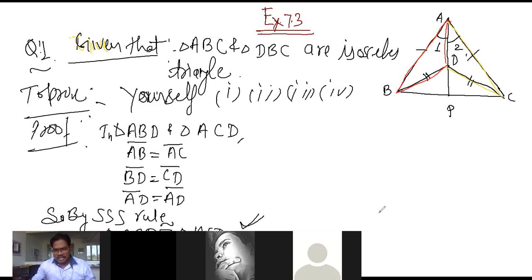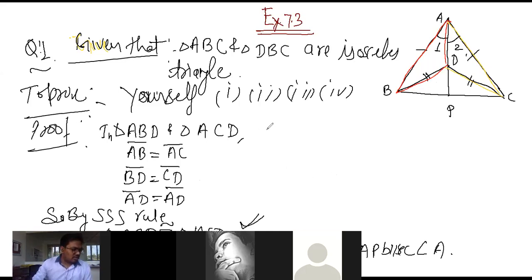So we can directly write that AP bisects angle A. If AD bisects, then AP also bisects angle A. So the third part is also proved. We also have to show that AP bisects angle D, which means we have to show this one is also congruent. I will prove that later.